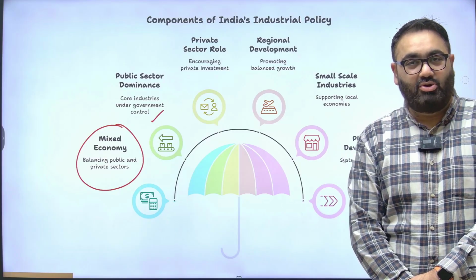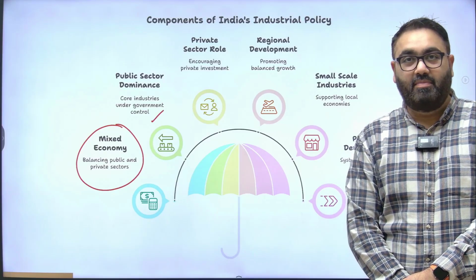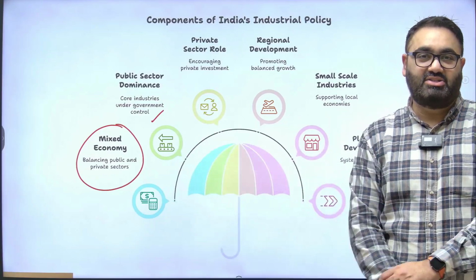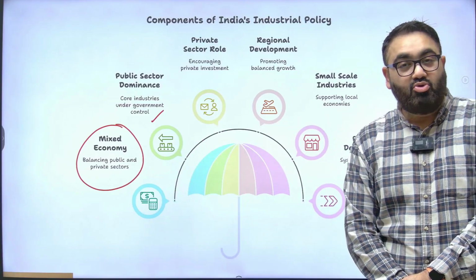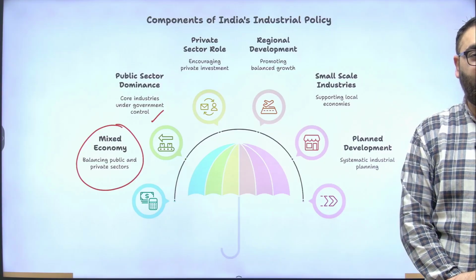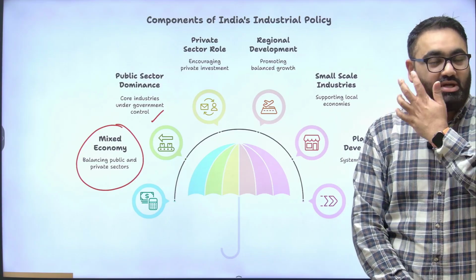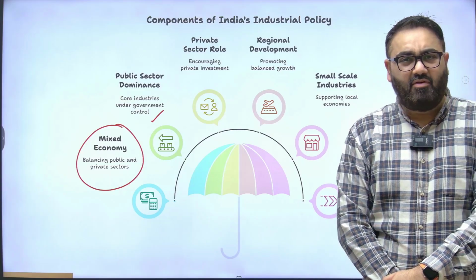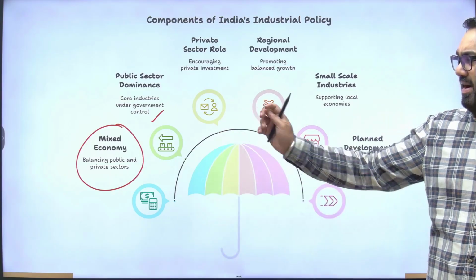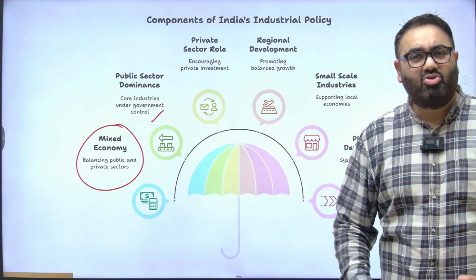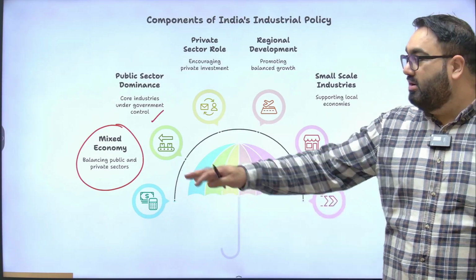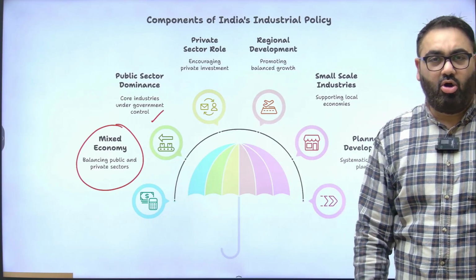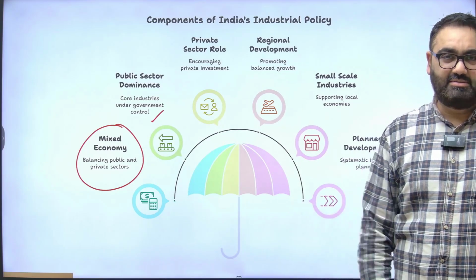Even in defense, as I told you, there are so many private companies that have come up. There are very, very few sectors now where the private sector is still not allowed. For example, nuclear energy, exploration of nuclear related minerals. Those are the ones where the government still does not allow the private sector. But otherwise, we have very much private sector participation in almost every sector as of today. But it was not the same back then, where the government would take control of most of the core sectors.